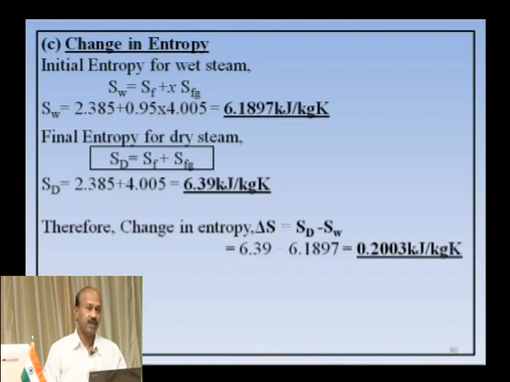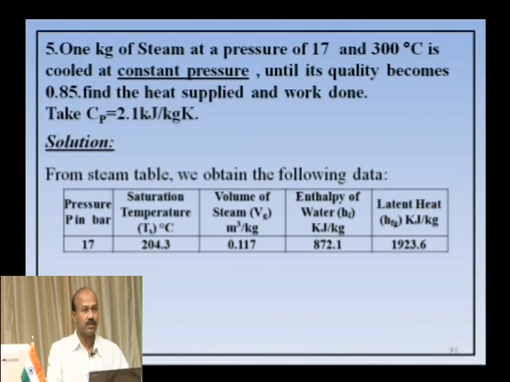The final is dry, that is Sd, minus initial wet, Sw, you will get 0.2003 kilojoules per kg Kelvin of entropy, that is the change in entropy for this process. Actually, in a constant pressure process there is work done, internal energy and heat transfer. So, this is the first problem in constant pressure process. Then we will go to the second problem.